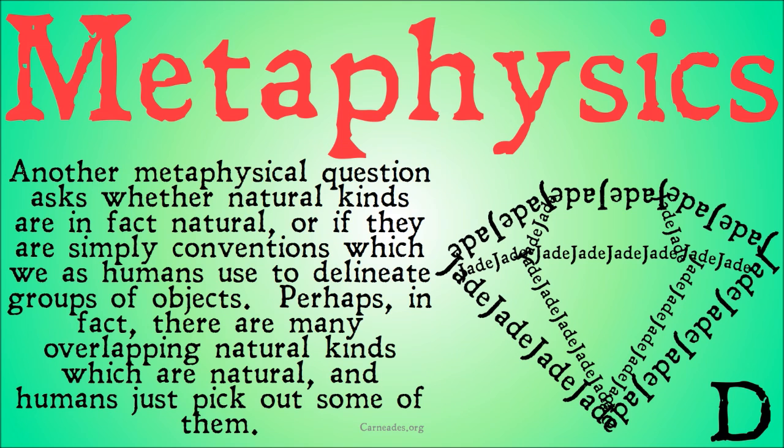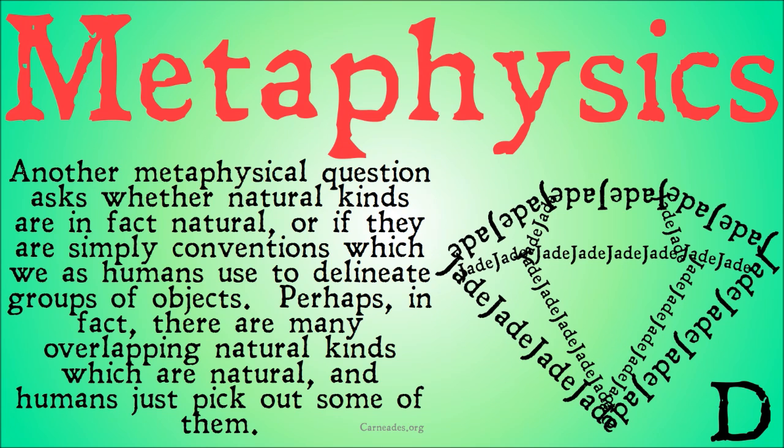Another question around the metaphysics of natural kinds is, are they, in fact, natural, or are they simply conventions which we as humans use to delineate groups of objects? This is what I was getting into a little bit with the original discussion of what natural kinds are. Are these things something that exists in the world and we as scientists go out and try to discover them, or are they just ways that we as scientists try to classify the world to better talk about and understand it, but not something that exists on some fundamental level?